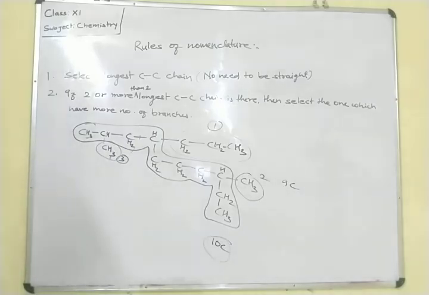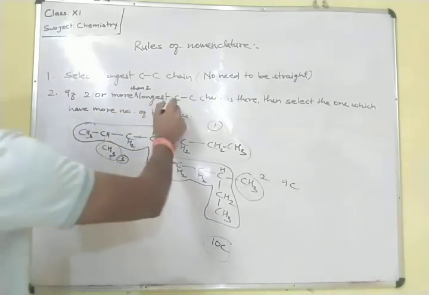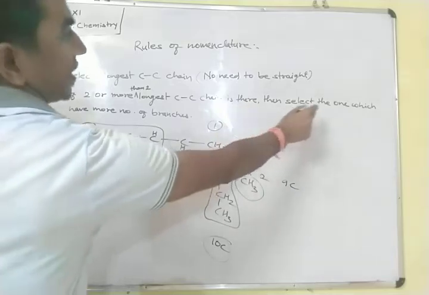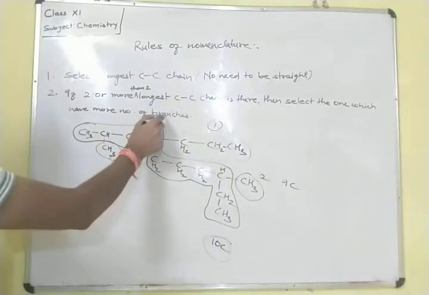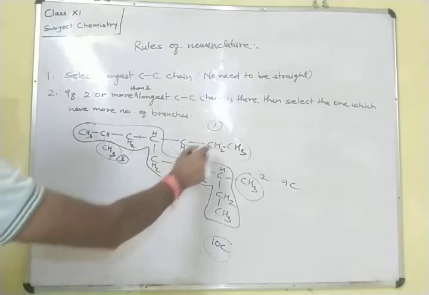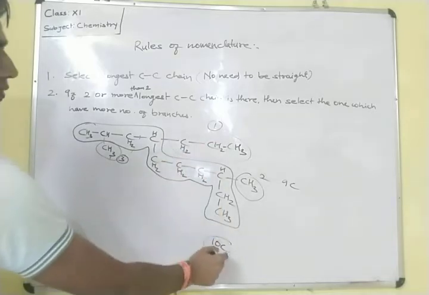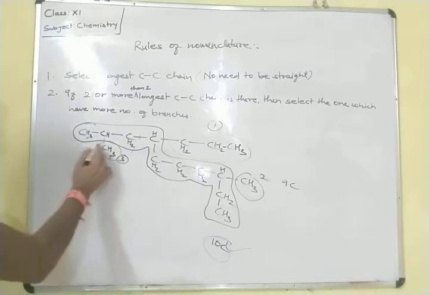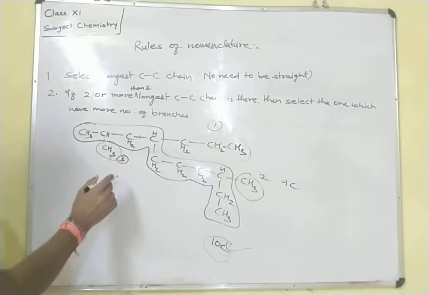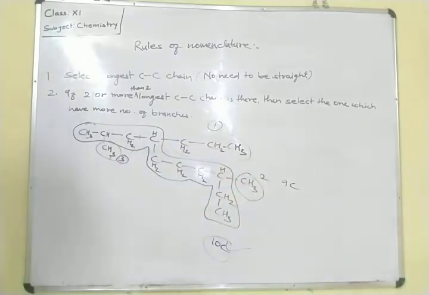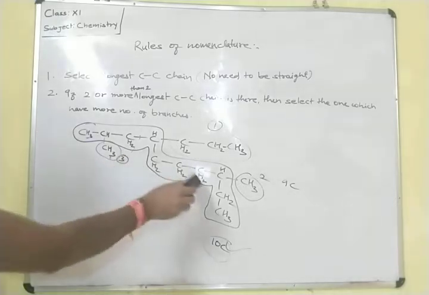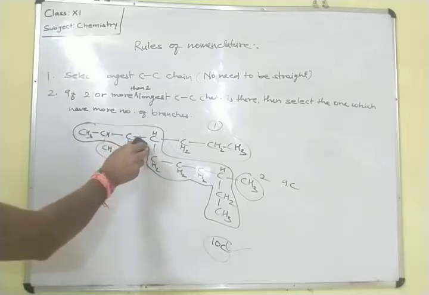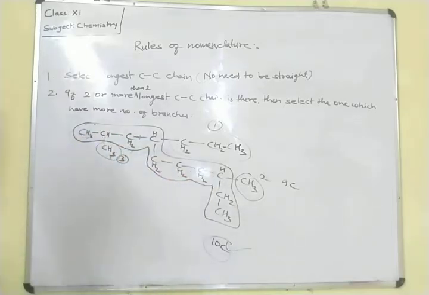Means if two or more than two longest carbon chains are there, then select the one which has more number of branches. Because in this chain, going from this side, in that case also we get 10 carbons, which is the longest carbon chain. But going from this side, we get more number of branches, means 1, 2, 3, 3 branches. So from that side we have to select the longitudinal chain and include this carbon in the longitudinal chain.